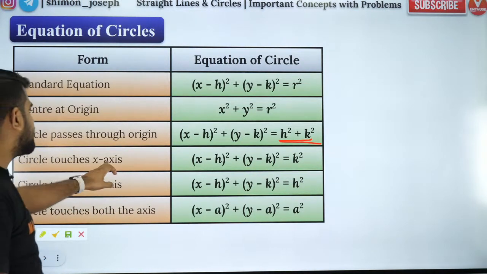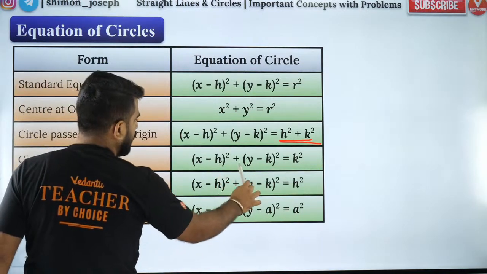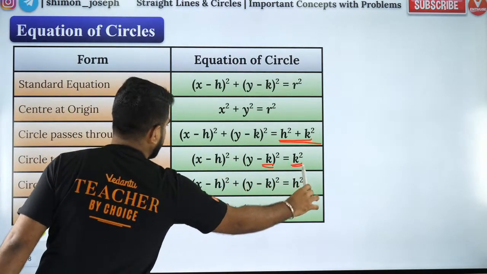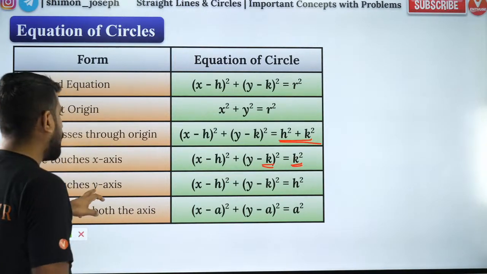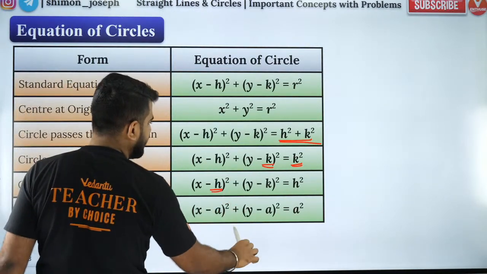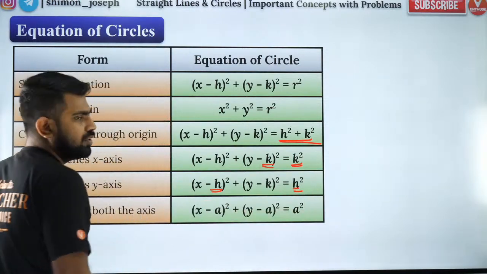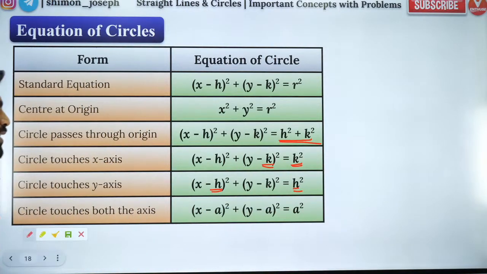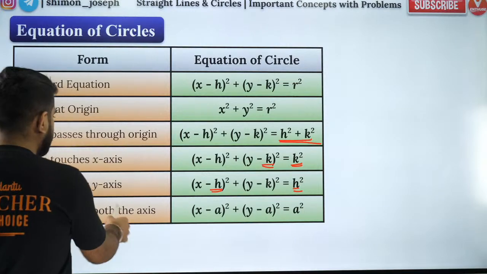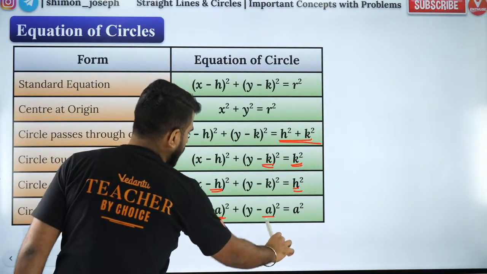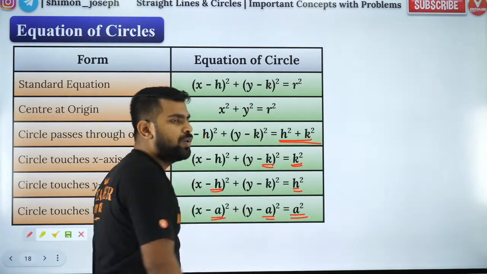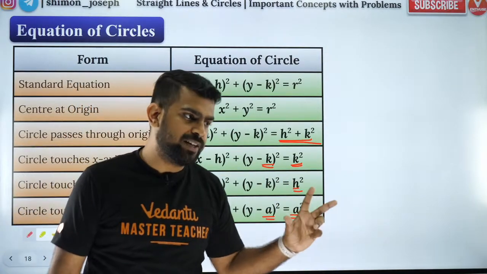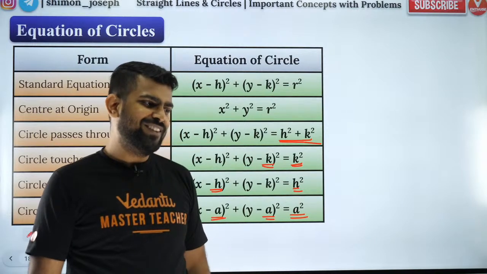If the circle touches the x-axis, the y coordinate of the center and the radius will be the same, magnitude wise. If the circle touches the y-axis, the x coordinate of the center in magnitude will be equal to the radius. Got it? If the circle touches both the axes, then the x and y coordinate magnitudes of the center will be equal and that will be equal to the radius. This is very important.